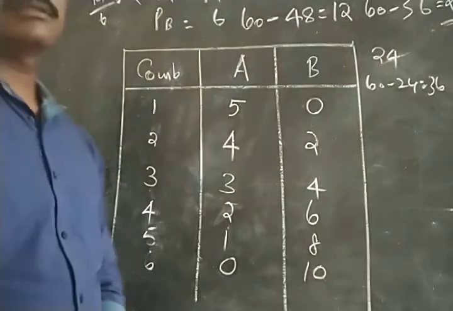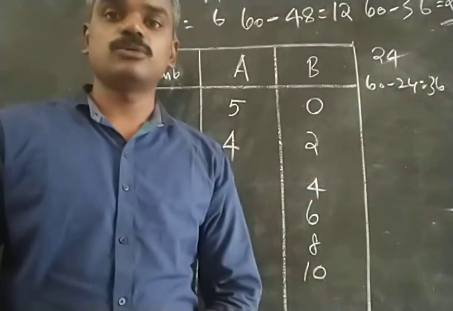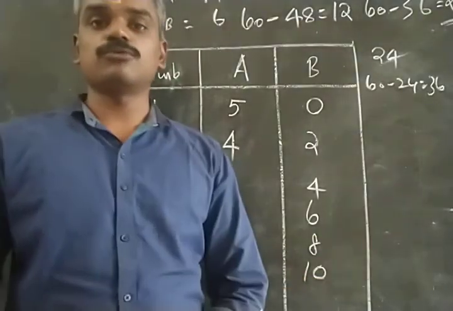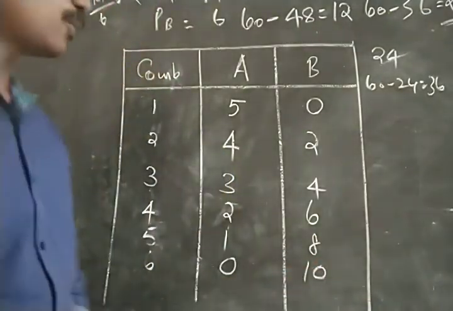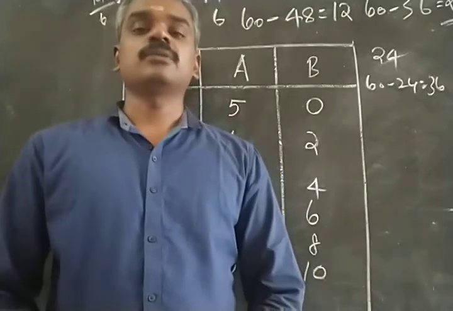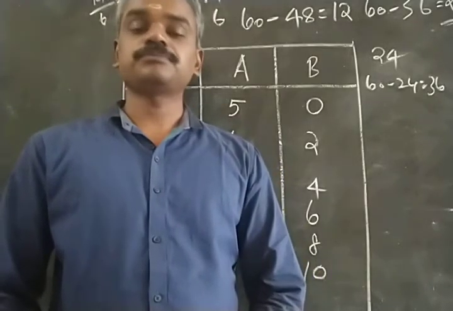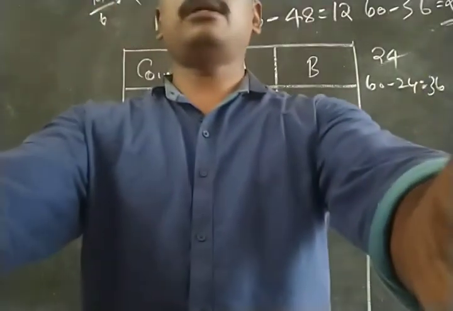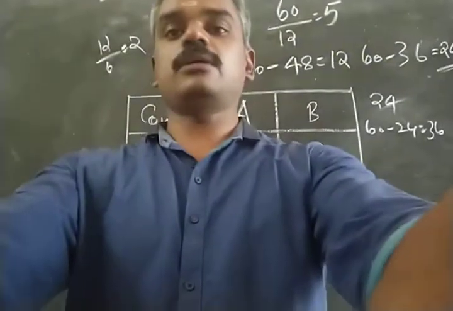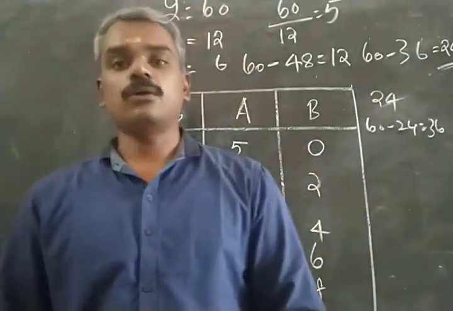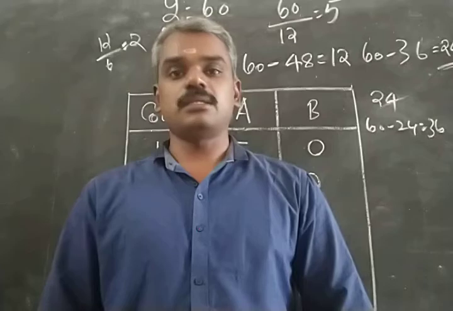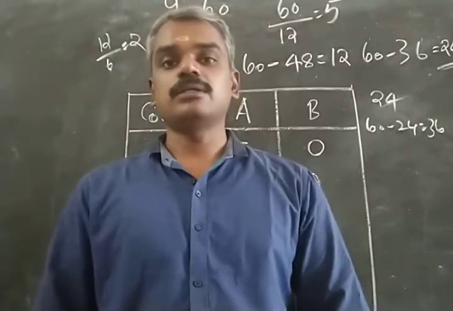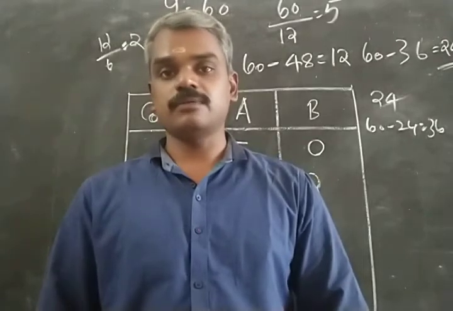60 by 6 is 10 units of B. So the consumer will be getting 10 units of B and he will not be able to purchase any units of A. So this is a schedule which shows the behavior of the consumer when he has a fixed income. So even though he would like to purchase infinite quantities of both commodities, he cannot do so because his income is limited. So he has to allocate his income between different commodities in such a way that he can maximize his satisfaction.